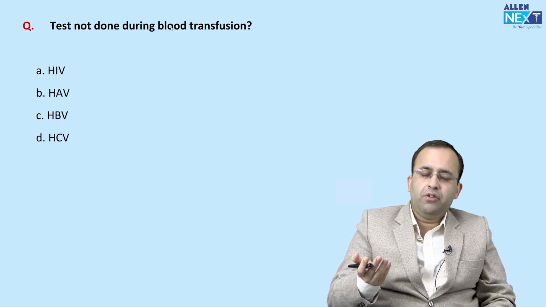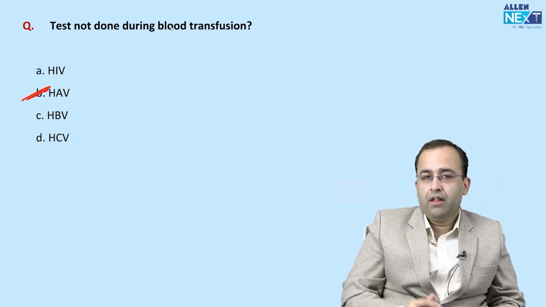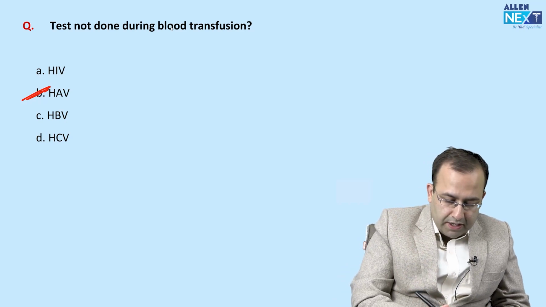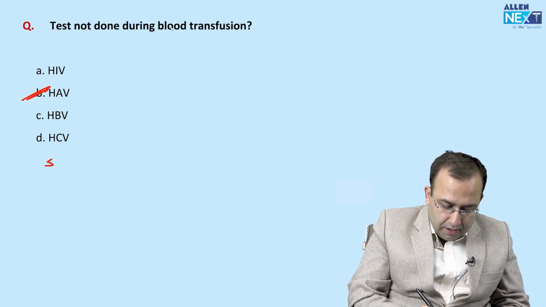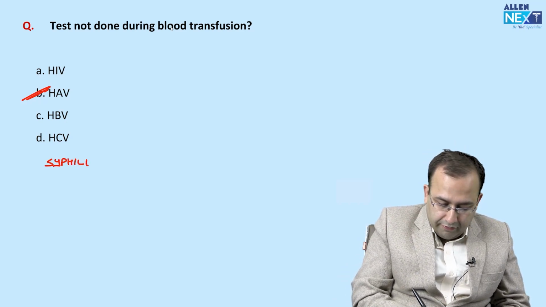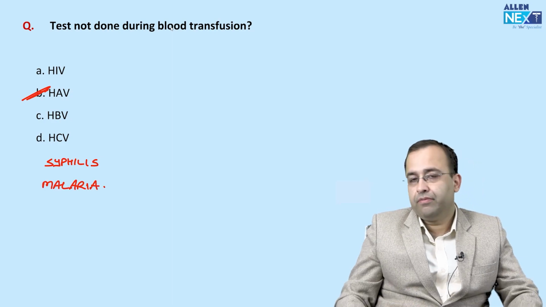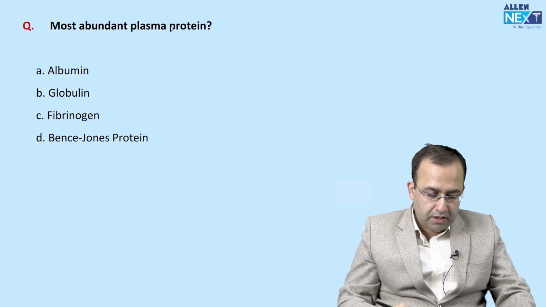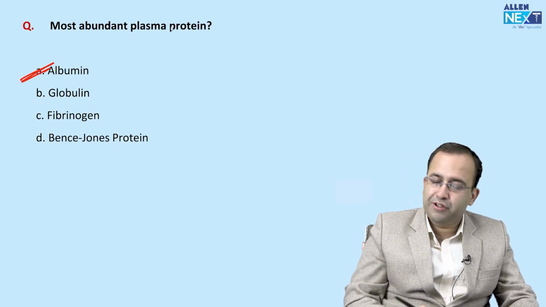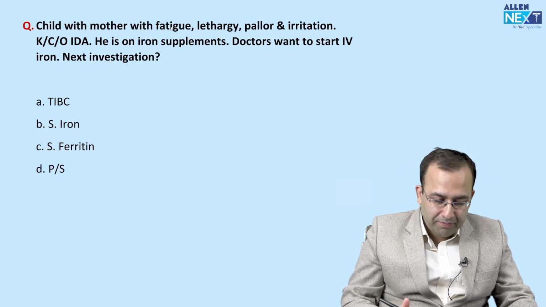Next, test not done during blood transfusion: hepatitis A. Five diseases are tested: HIV, hepatitis B, hepatitis C, syphilis and malaria. Next, most abundant plasma protein, we just saw that, albumin.